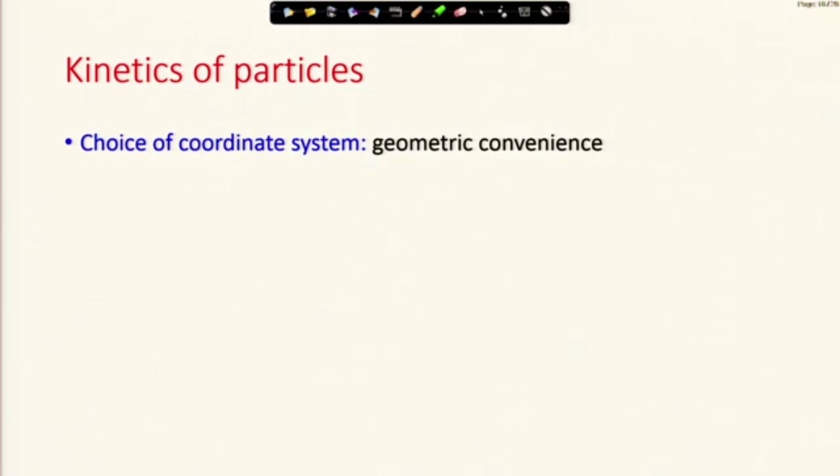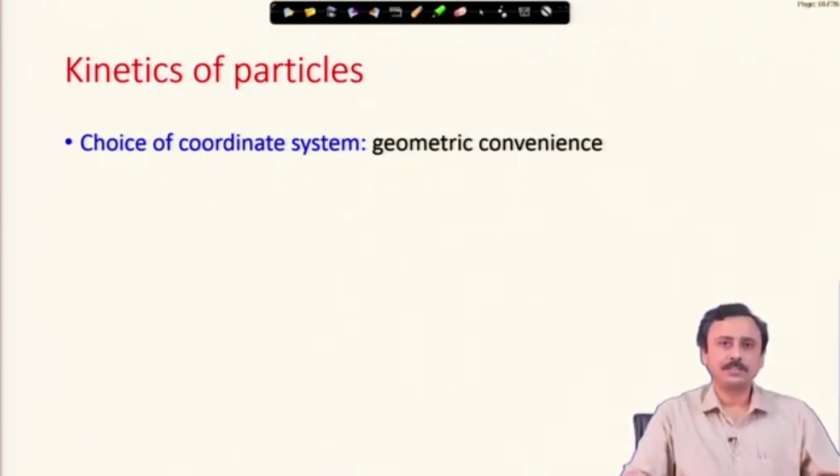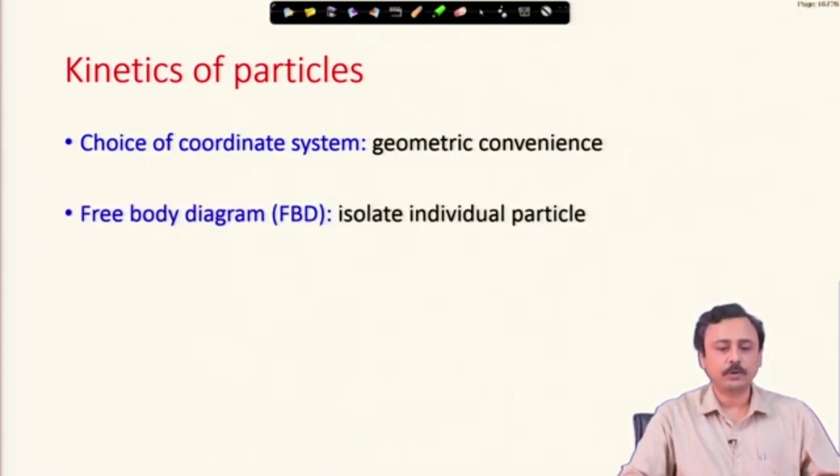Most of the time the coordinate frame is for geometrical convenience. Otherwise, every problem can be solved theoretically in, let us say, a Cartesian coordinate frame. Equations might look very difficult, but that is not an issue, you can solve it. If a particle is moving on a circular path, we will use polar coordinates, but that is because it is convenient. You can always do it in Cartesian coordinates. So, we have a choice of coordinates.